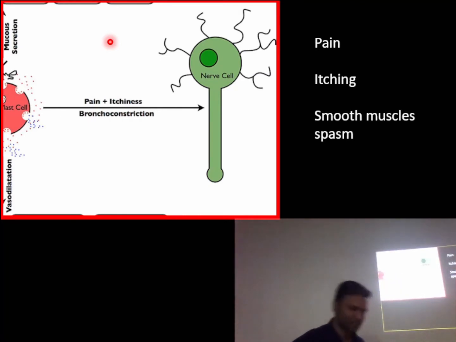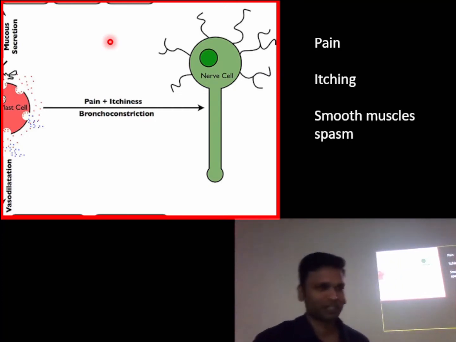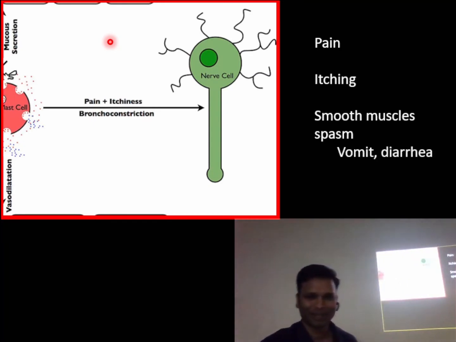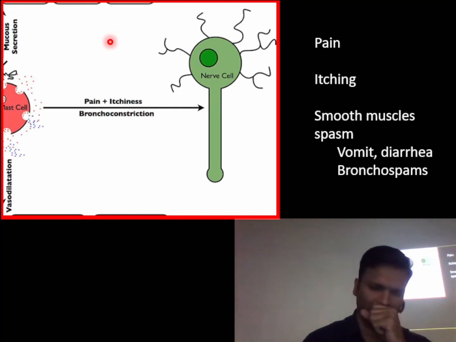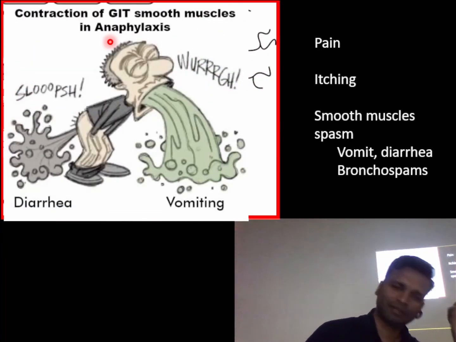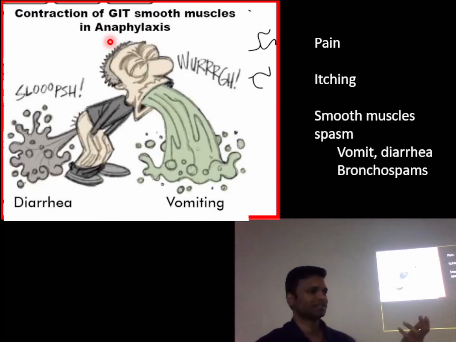There is sudden spasm, so the whole content is either pushed upwards, so the patient will have vomiting, or if it goes downwards, it will be diarrhea. So pain, itching, and if the spasm in GIT occurs, the patient will have vomiting and diarrhea, depending on in which direction the content is pushed.